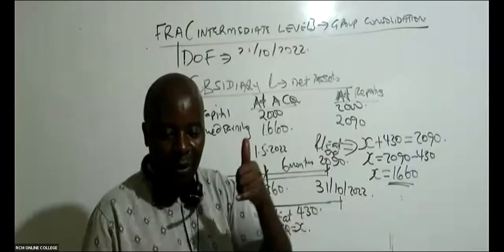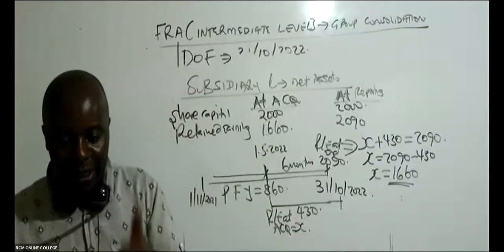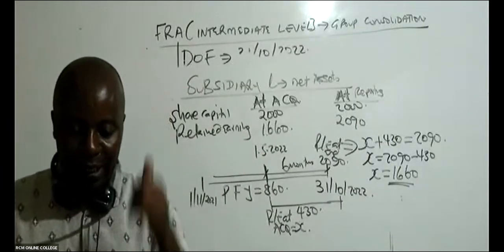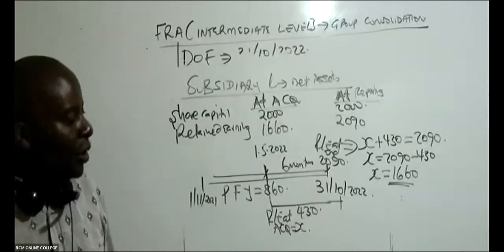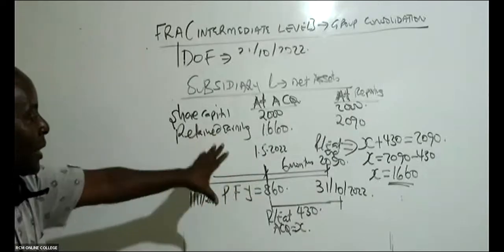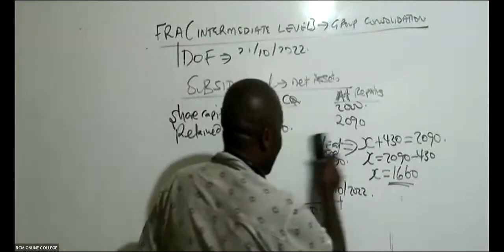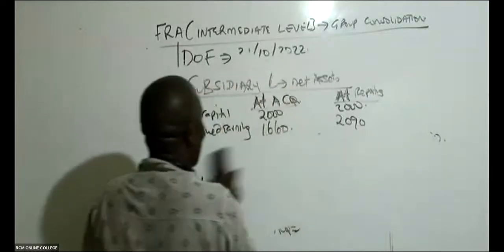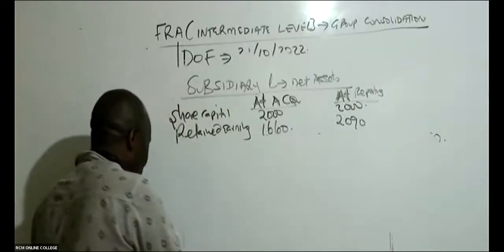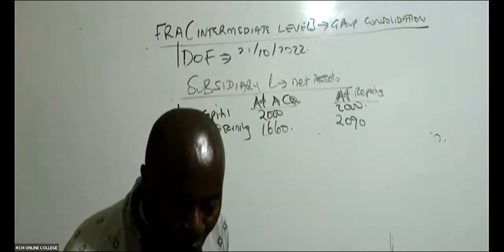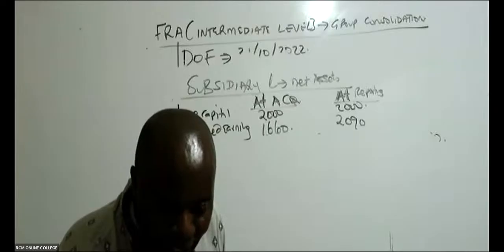Have you been able to see where I got that 860 from now? Thank you very much. So please, this is a rehearsable area. You must rehearse here. Now, fortunately, I don't have any fair value adjustment for L. No fair value adjustment for L. They have told us in the question.